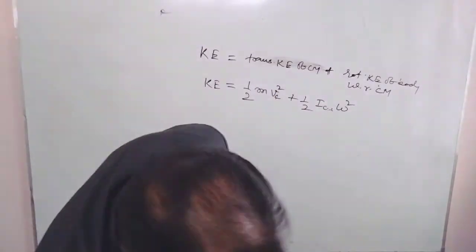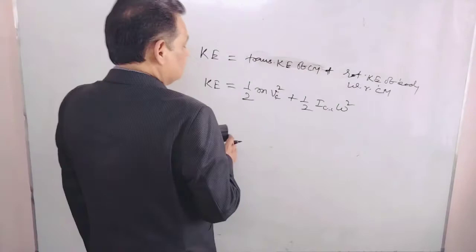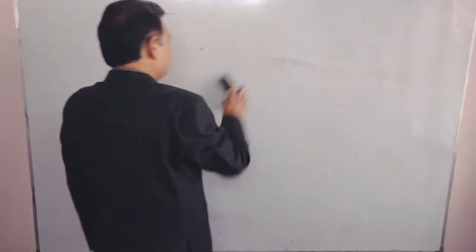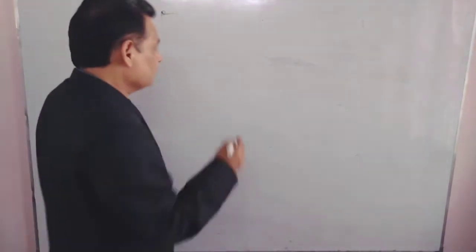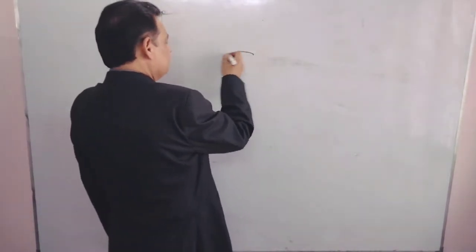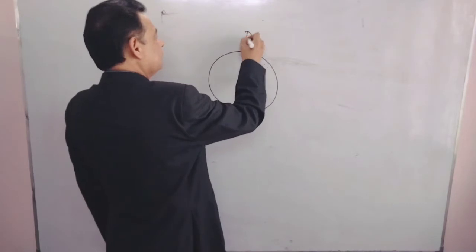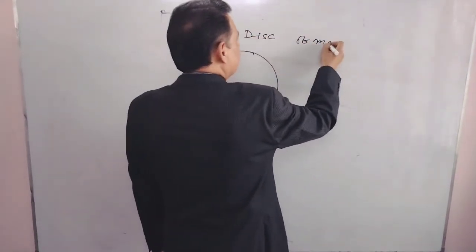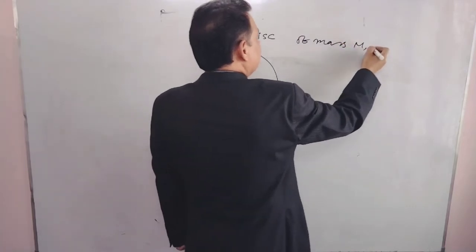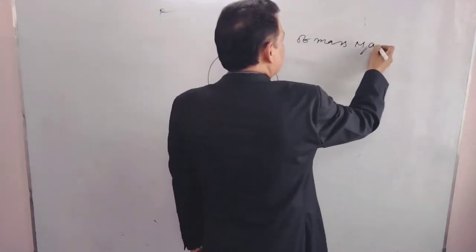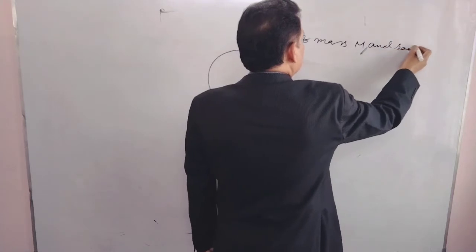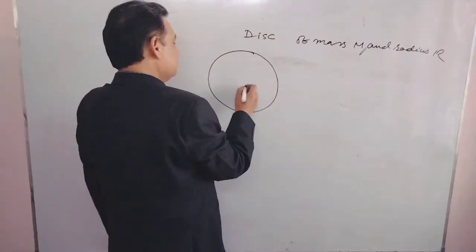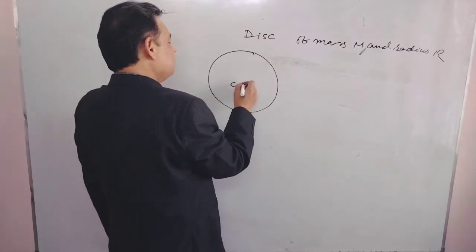Okay. We are taking one example of this translational and rotational motion. Suppose this is a disk of mass m and radius r, and that is the center of mass.